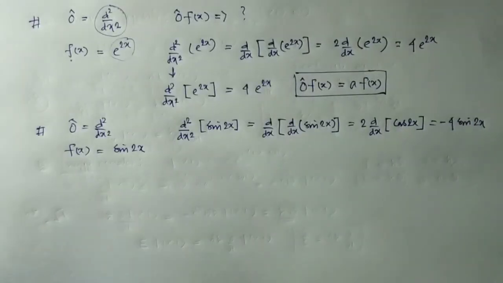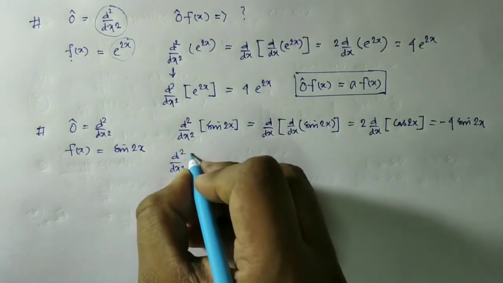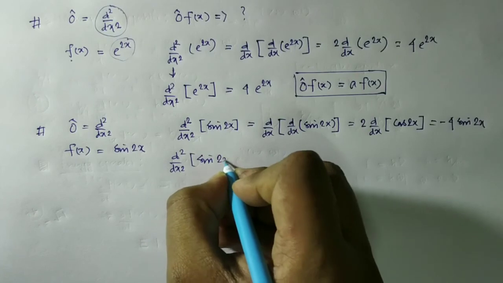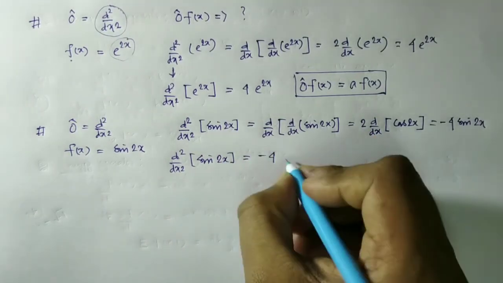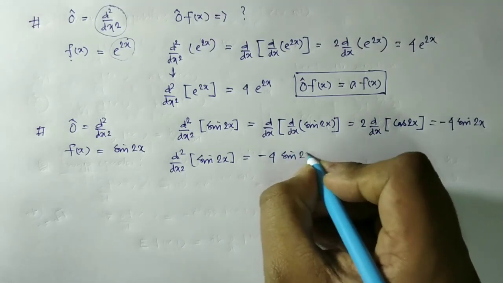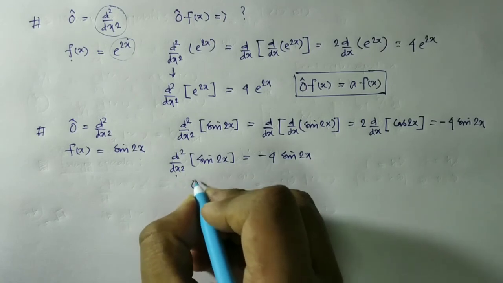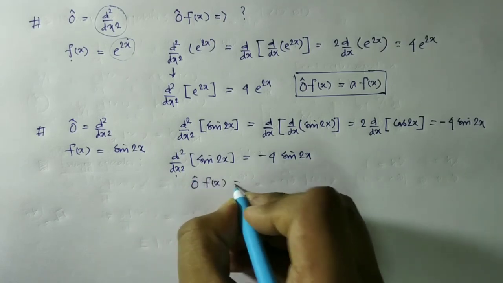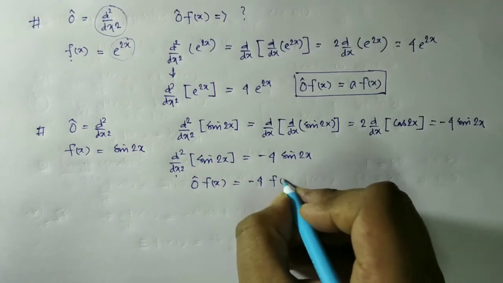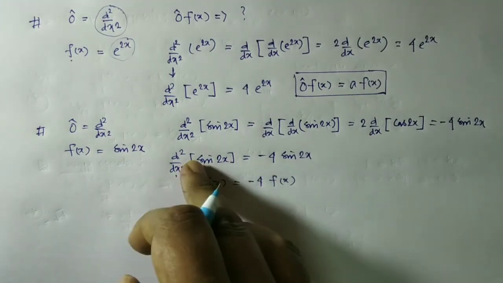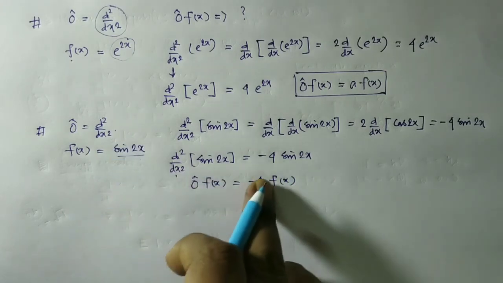From here we can say that d2/dx2 of sin 2x is equal to minus 4 times sin 2x. That is, the operator d2/dx2 acting on the function gives minus 4, the eigenvalue, times the same function again. So this is also an eigenvalue equation, and sin 2x is an eigenfunction of d2/dx2 with eigenvalue minus 4.